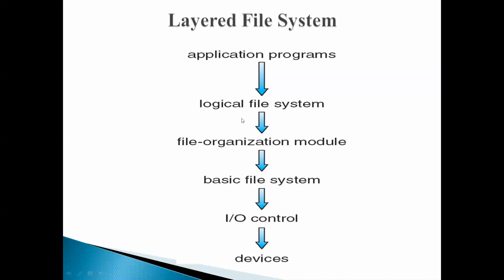Above this level, the next layer is the logical file system. So we saw the lowermost level, which is input-output control. We learned that input-output control consists of device drivers and interrupt handlers. Above this level, we have the basic file system. This will issue generic commands to the device driver to do the actual task of reading and writing. Above this, we have the file organization module. This will do two tasks. One is translation of the logical block addresses to the physical block addresses, and the other one is free space management. Above this, we have the logical file system.